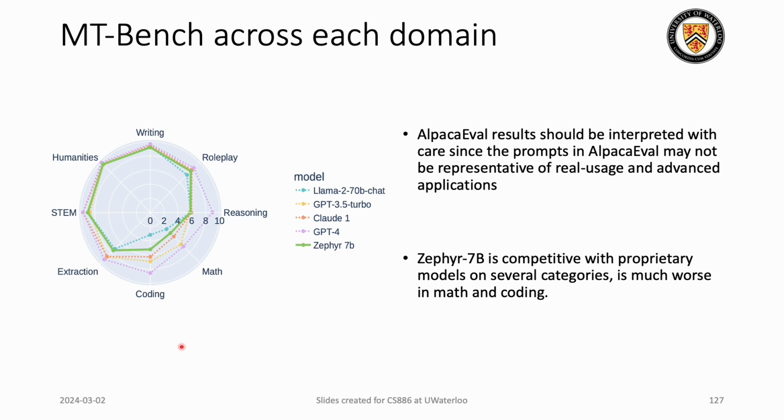But it performs very badly when it's about coding or math. It's even worse than most of the models. So we should keep in mind what area we are trying to use the model for, and which model excels in that area, and then we can use the appropriate model.